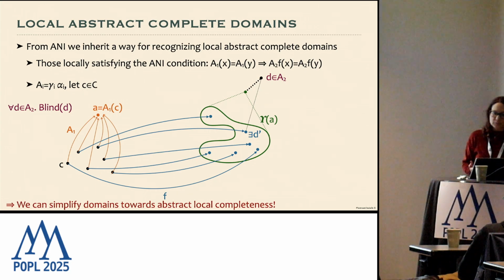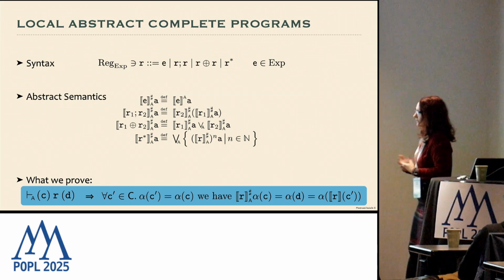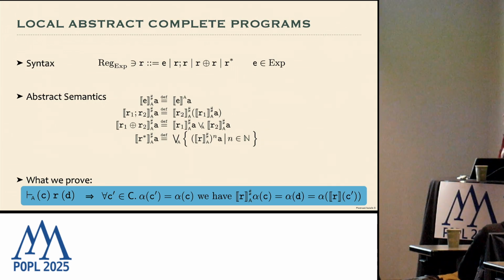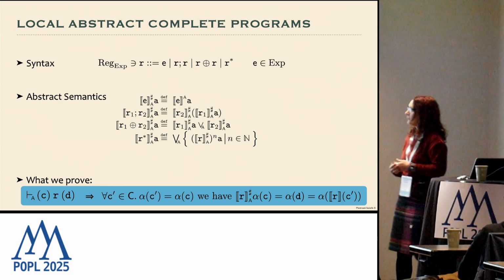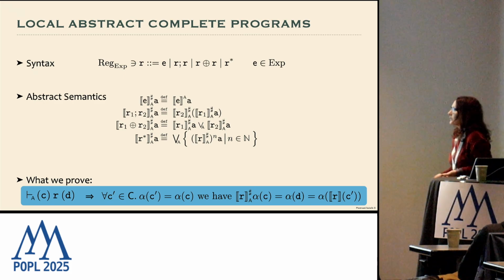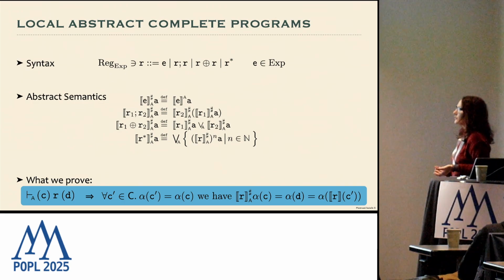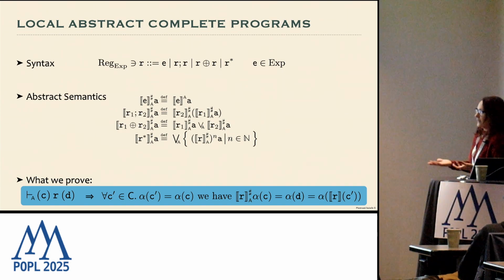But if we really want to compute and verify local completeness, then we need a more effective process for checking whether the property is satisfied. Since our approach is language independent, we consider a very simple language, a regular language, where the expression is the language of the basic statements, for example assignment, skip operation and guards. Then we have the sequential composition, the branch, and the loop iteration. So we can define the abstract semantics depending on the abstract domain we are considering. And then we can prove